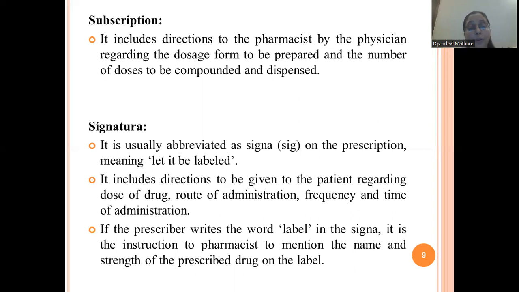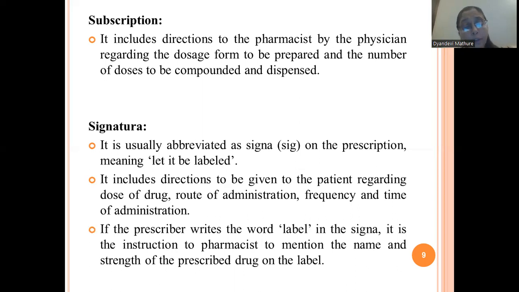So the dose of the drug is mentioned, the route of administration, by which route that medication is to be administered, and the frequency of administration, means how many times, whether it is to be taken 2 times or 3 times. Then the time of administration, means whether it is to be taken in the morning, before meal, or after meal. So all these things are to be mentioned in the signatura part.